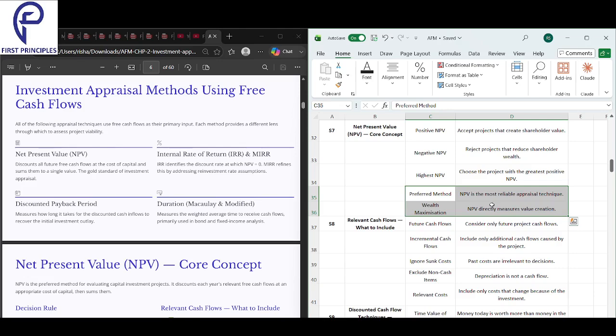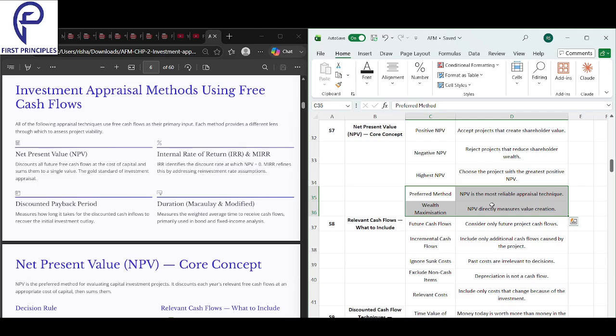So we understood positive NPV, negative NPV, and highest NPV. Positive NPV accepts the projects that create shareholder value. Negative NPV rejects the projects that reduce shareholder wealth. Highest NPV chooses the project with the greatest positive NPV. Preferred method: NPV is the most reliable investment appraisal technique. And for wealth maximization, NPV directly measures value creation.